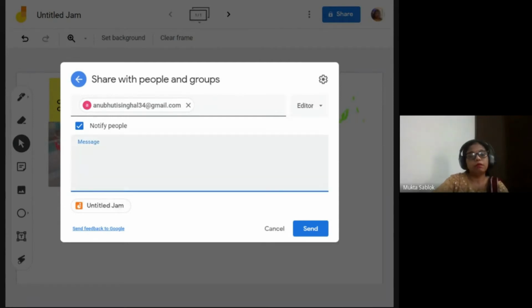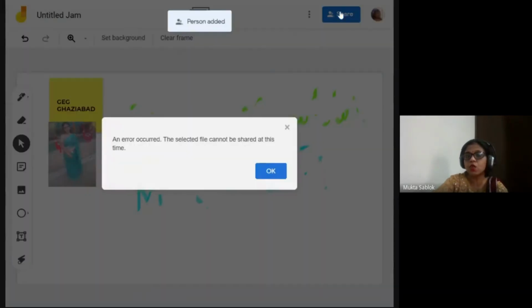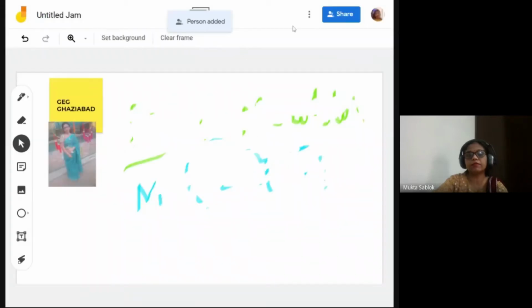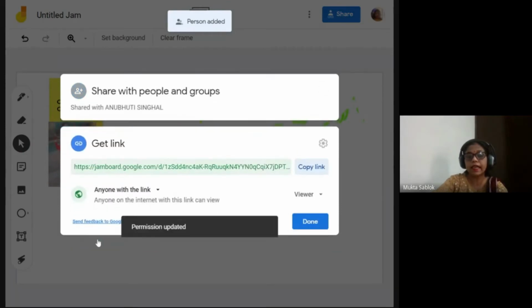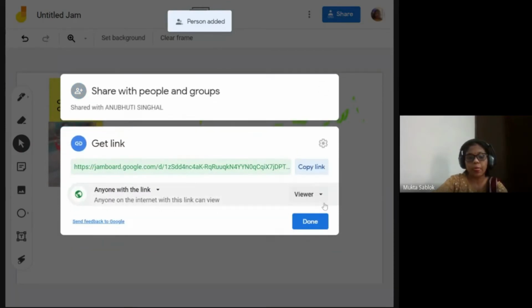Now we do not have the students' email IDs. So I have just shared it with Anubhuti ma'am, and the next thing I will do is share it with a link. I have clicked over here, and this is the link which appears.